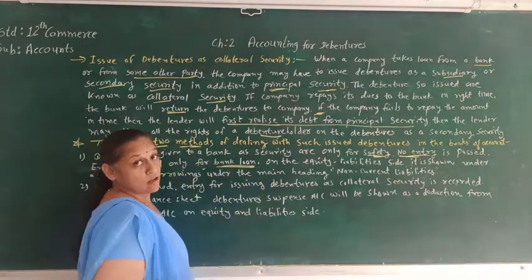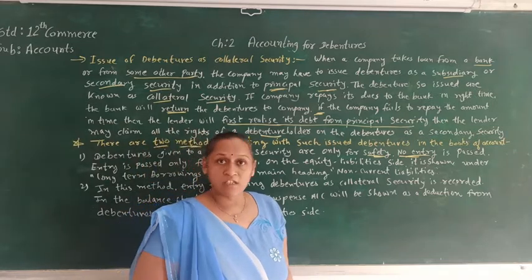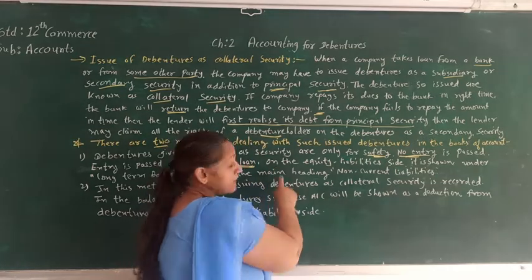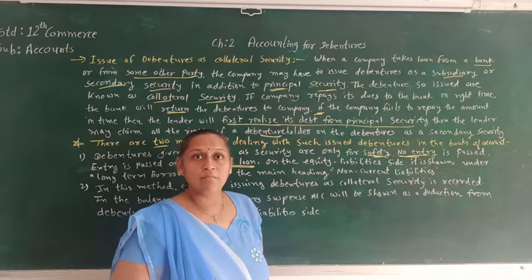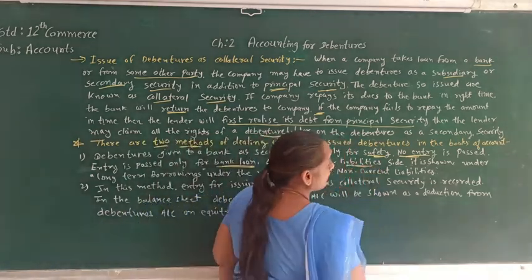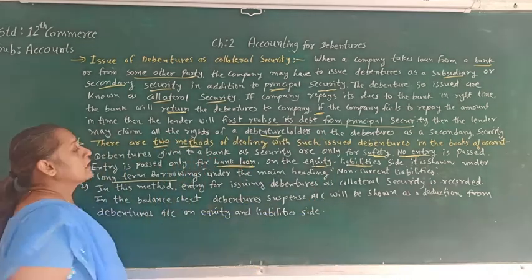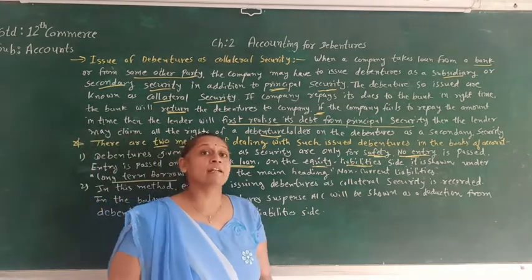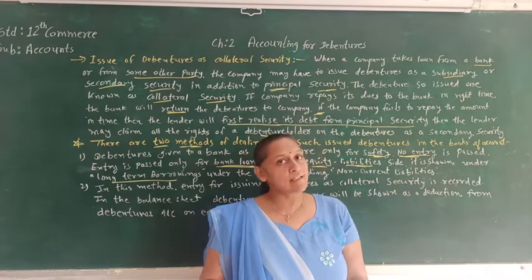So the bank loan is taken by the company, and only for that the journal entry is passed in the books of the company, and in the balance sheet only the loan will be shown as a liability of the company. On the equity and liabilities side, it is shown under long-term borrowings under the main heading non-current liabilities. That is the first method.